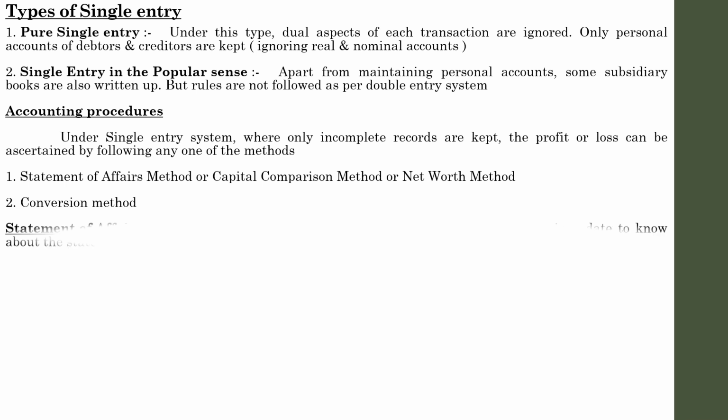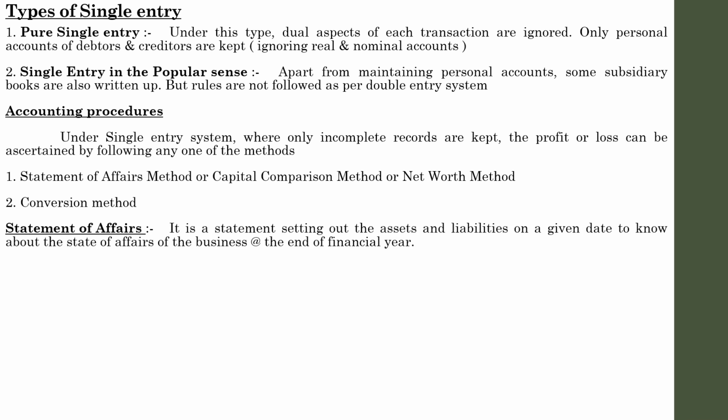First one, statement of affairs method. In the statement of affairs method, actually under this method also there are two statements that have to be followed, because statement of affairs is a common heading given to the coming two statements.